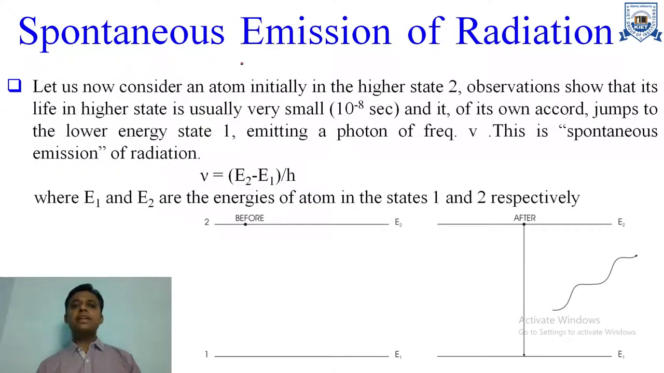Now, spontaneous emission of radiation. As we know, the higher state is an unstable state. Now the atom is in the higher state. The lifetime of the higher state is of the order of 10 to the power minus 8 second. After this time period, this atom comes down to the lower state, emitting a photon of energy h nu, and h nu is equal to E2 minus E1. So this process is known as spontaneous emission of radiation. One most important point is also that spontaneous emission is incoherent and has a broad spectrum.